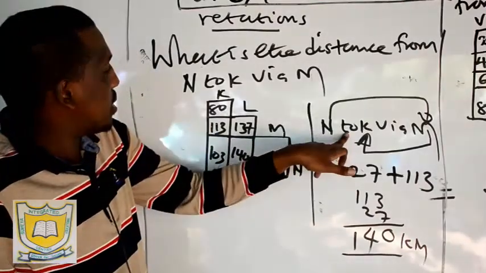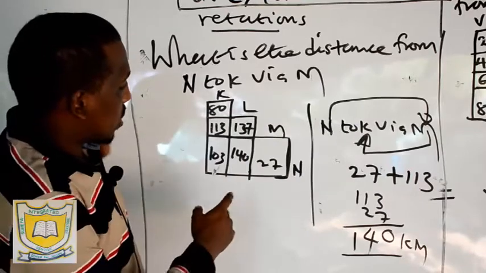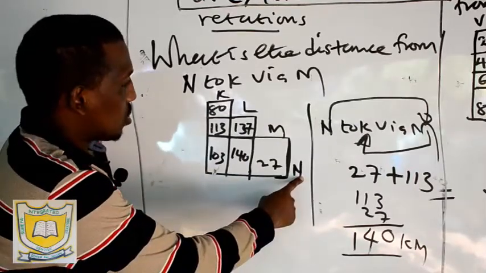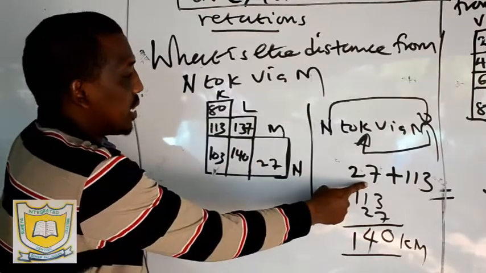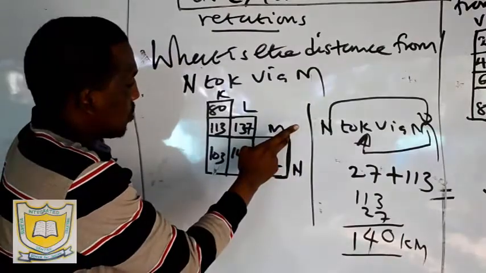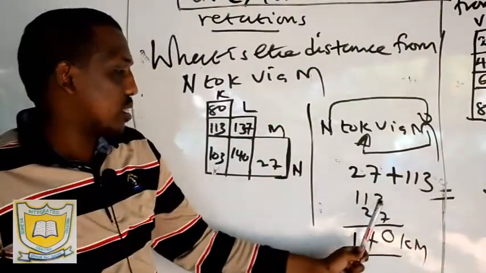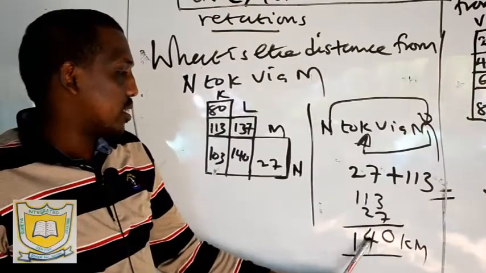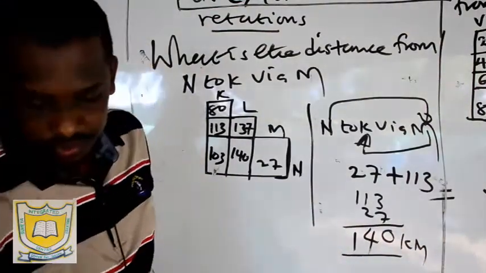N to K via M. N to M first. N to M is 27. Then M to K is 113. So when you add 27 plus 113, you will get 140. So that's how we get 140.